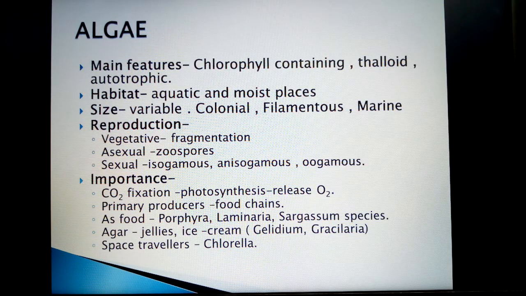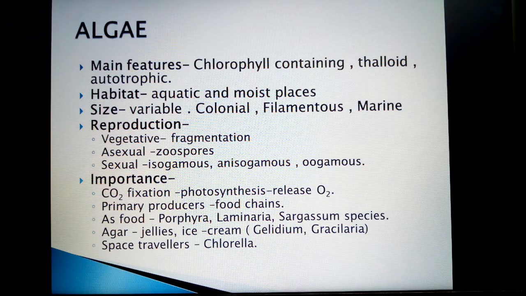It fixes carbon dioxide by the process of photosynthesis and releases oxygen. They are of importance as primary producers because they are autotrophic in nature. So they are the main important producers in the food chain.